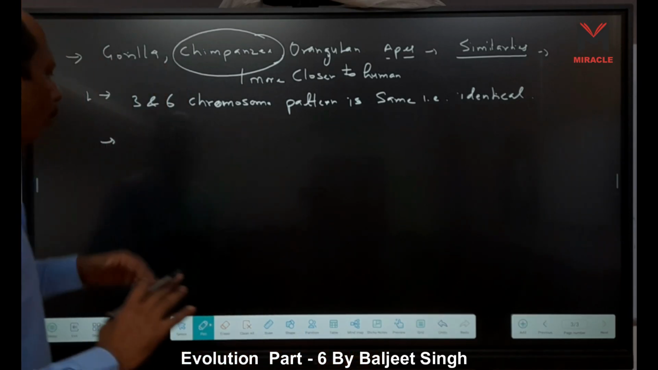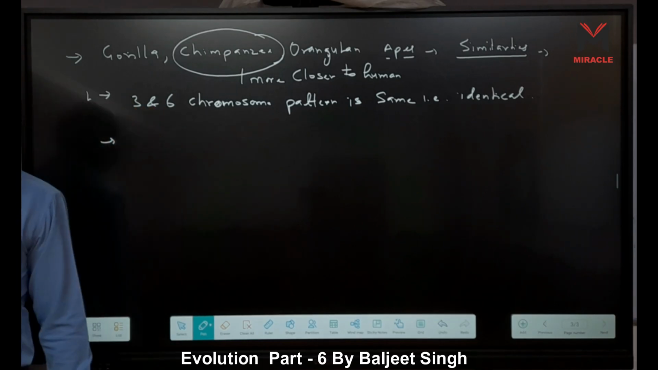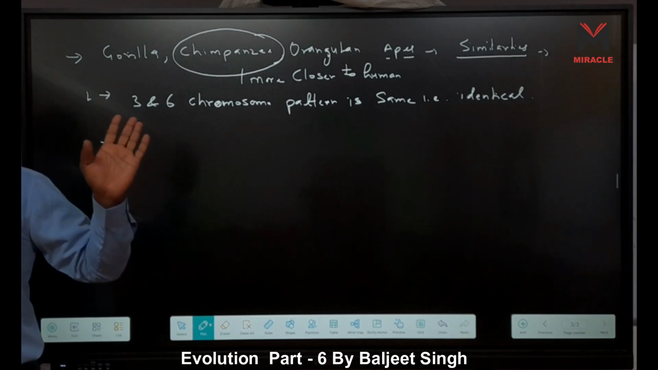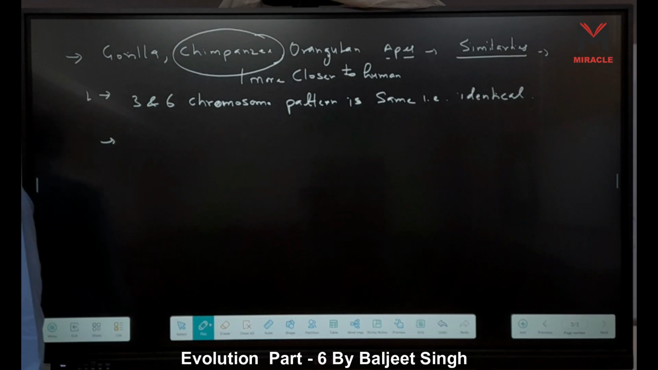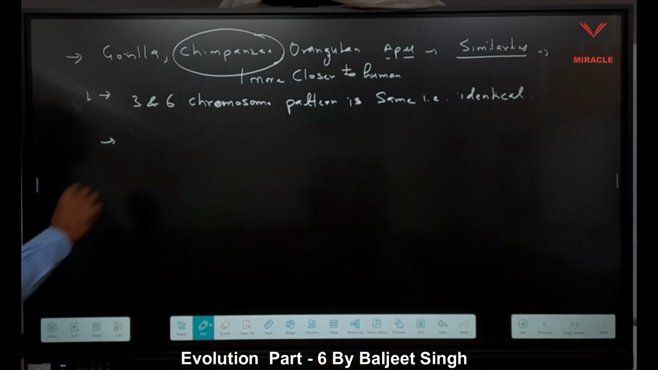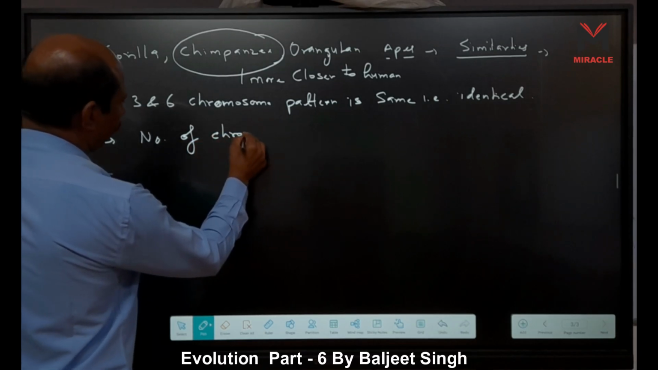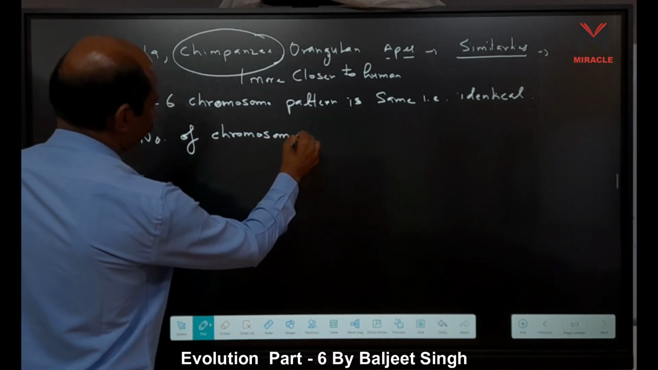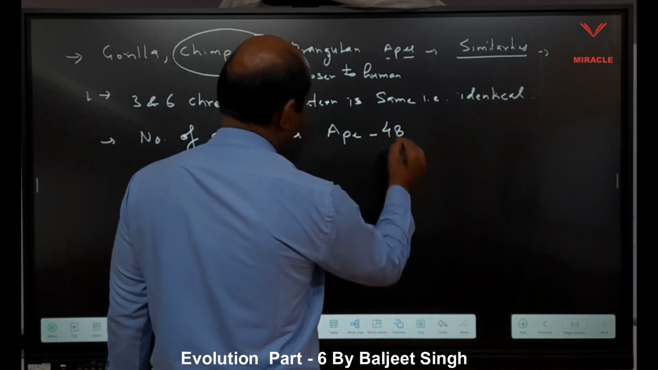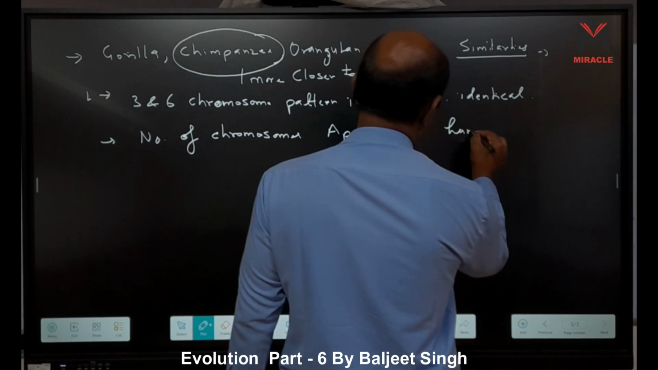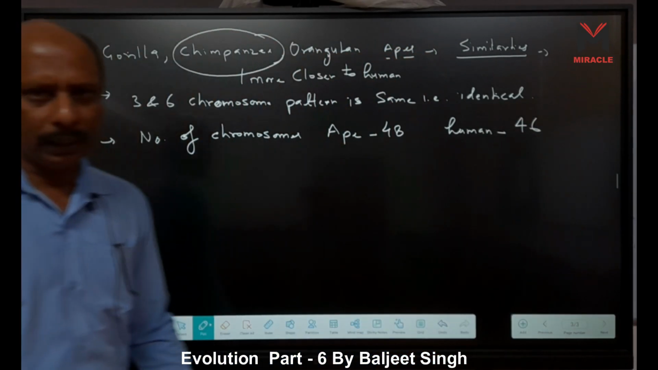Here, the number of chromosomes is also there. The number of chromosomes in apes is 48, but in humans how many chromosomes are present? It is 46. Number of chromosomes: ape is 48, and in human their number is 46, near about equal, we can say.